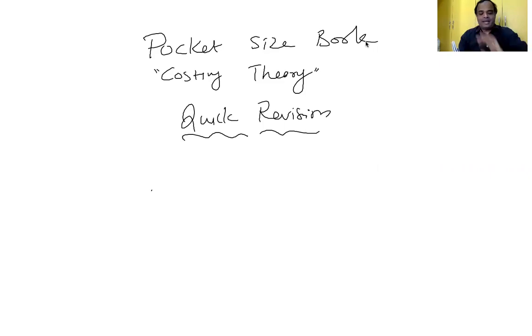Usage of network analysis, faith and confidence. Then two types of cost under decision making, relevant cost and irrelevant cost. Three types of stores record, bin card, stores ledger, stock control card.